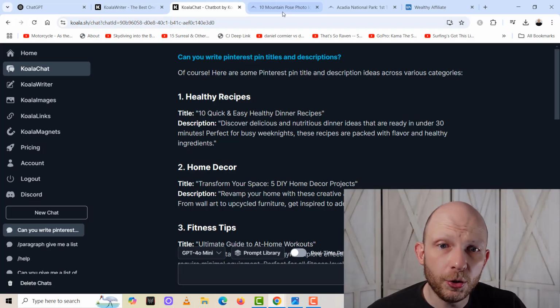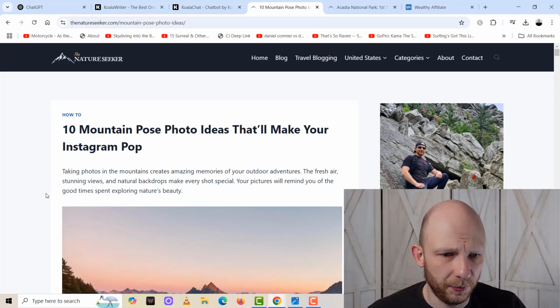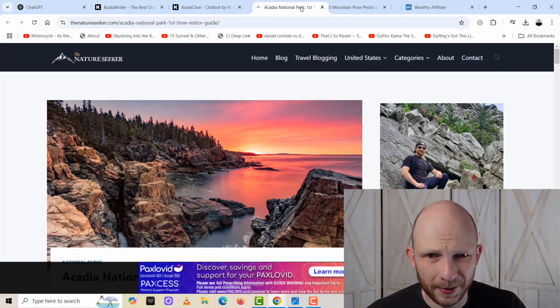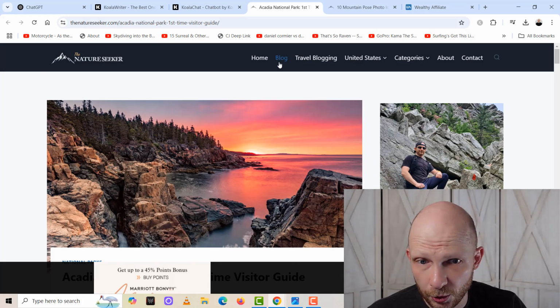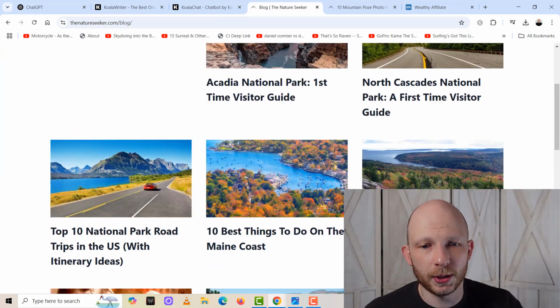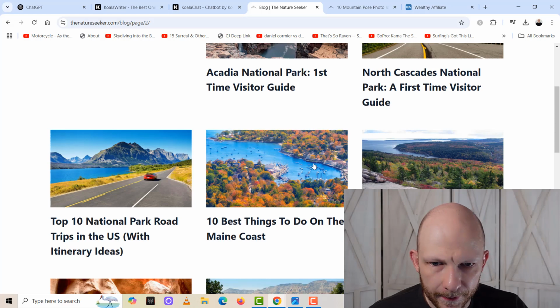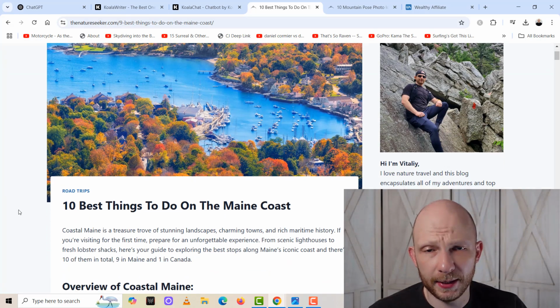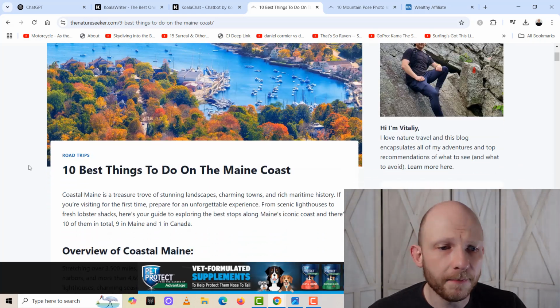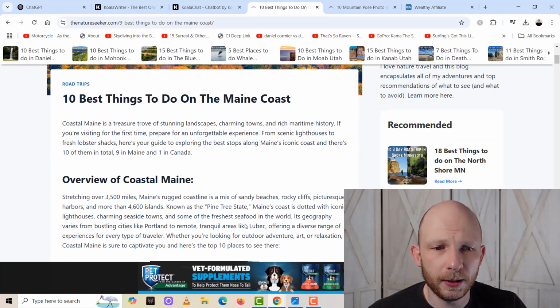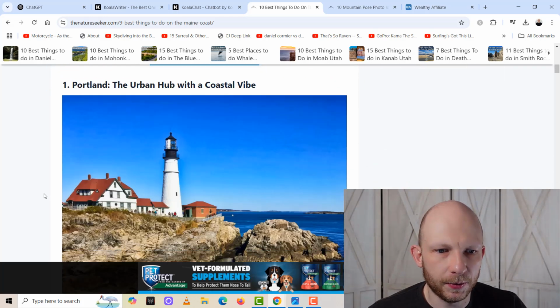So let's talk about sample work. I'm going to show you two articles real quick. This is one that I recently made, made by Koala. Actually, I'm going to show you the ChatGPT one first, which is like a top 10. So here's one that's made by ChatGPT. I inserted these images myself. These are not AI, but it's called 10 Best Things to Do on the Maine Coast. Overview. I did polish a little bit after this, and just put that out there.